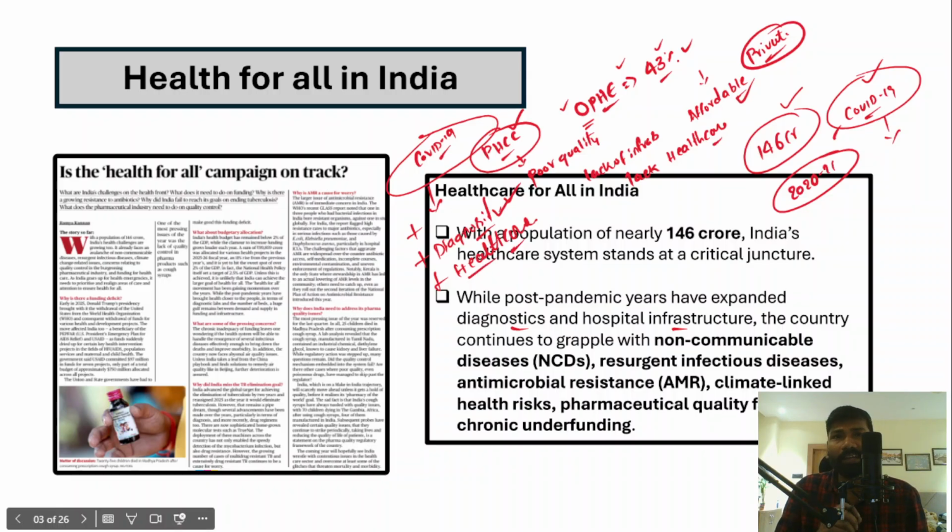the problem here is that India has been facing the burden of non-communicable diseases, right? Non-communicable diseases are not contagious in nature. That means they will not spread from one person to another, but because of our unhealthy lifestyles and our diet patterns, these factors are the major causes of non-communicable diseases, and India continues to face their burden. And apart from non-communicable diseases, antimicrobial resistance is also another major problem. Anyway, I'll explain about this antimicrobial resistance as well.